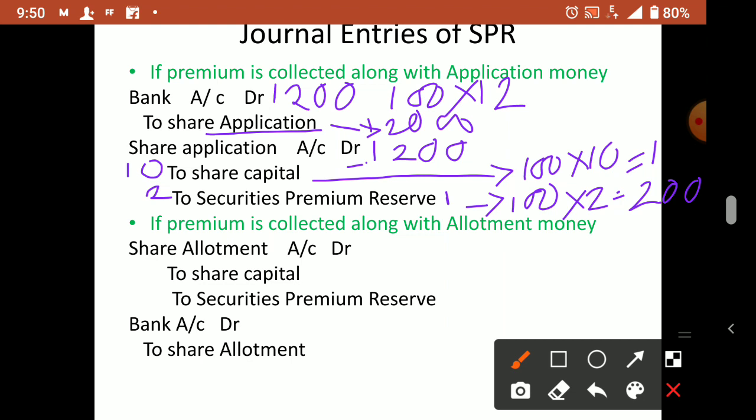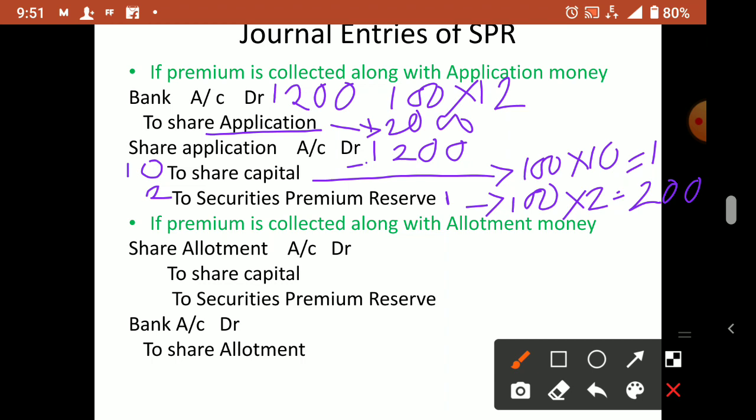So you have to split and write when the premium is credited. In the bank entry, suppose it is with the application, including premium you have to multiply and write. Understood? Because full amount is received, assumed all shareholders paid their money. If any arrear comes, then we have to minus that arrear. This is the normal case we are discussing.